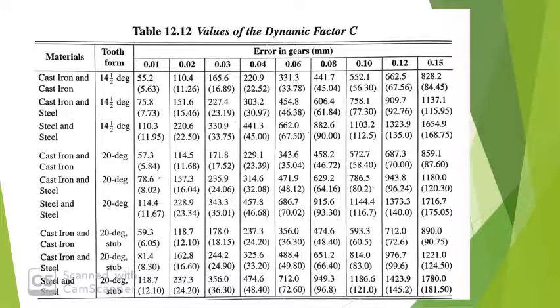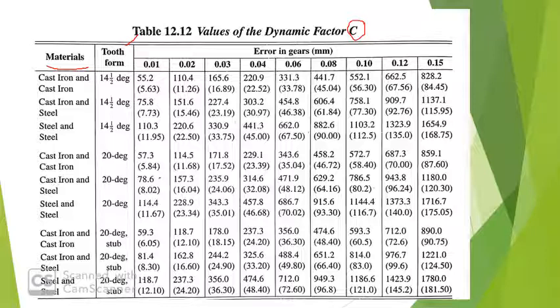So table number 12.12 gives the value of the dynamic factor or deformation factor, capital C, which can be used in the equation for finding out the dynamic load. This basically depends upon the combination of the materials for the pinion and gear, and the profile or the tooth form, whether it is 14.5 degree, 20 degree involute full depth, or 20 degree stub form.